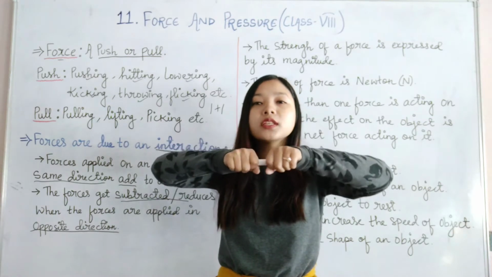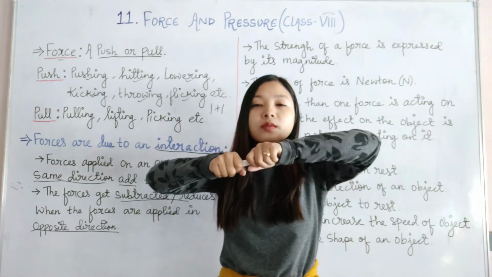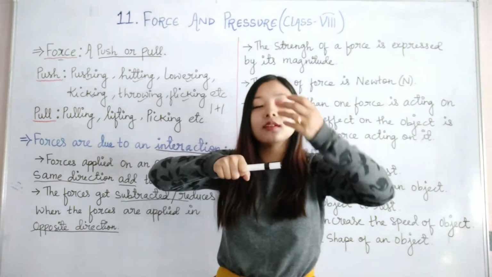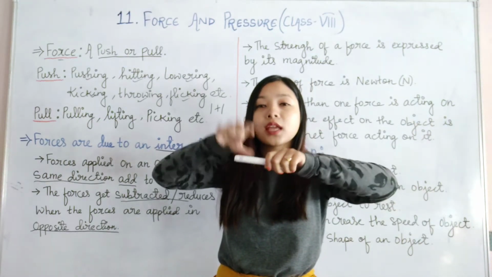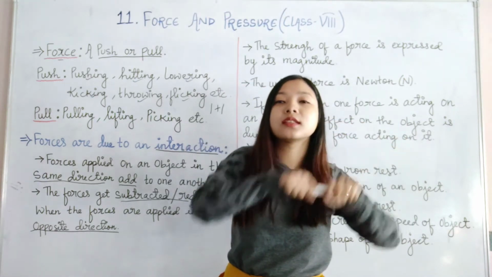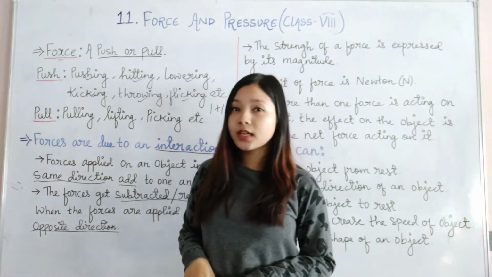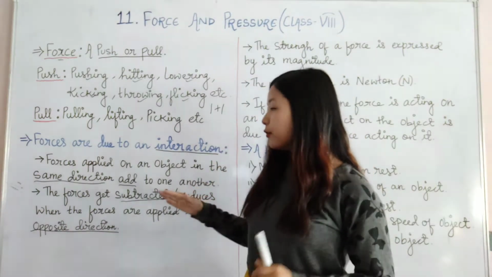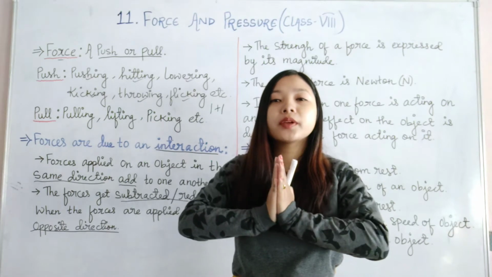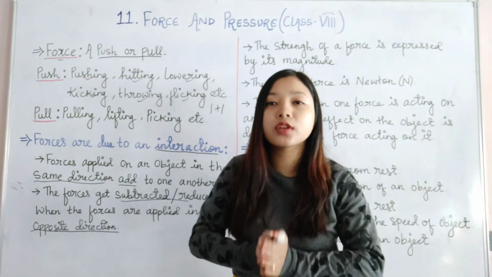But if one of the teams can apply more force and pull the rope with greater force than the other team, the movement will be seen in this direction. So here what can we understand? If there are two forces but they are in opposite direction, what will happen? It will get subtracted and reduced.